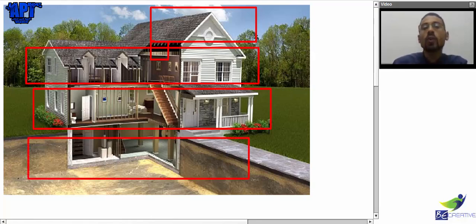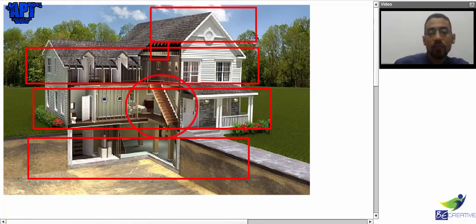The last part, down here, that's called what? Basement. Again, it's called basement. Okay? So we have attic, second floor, ground floor, and basement.